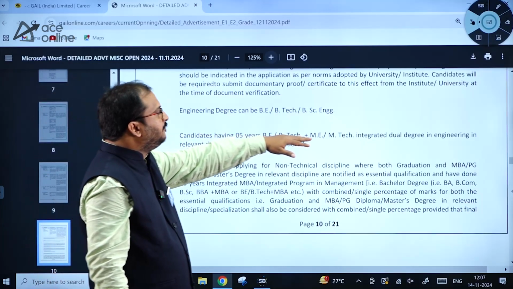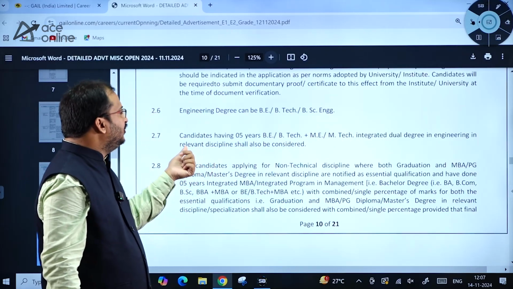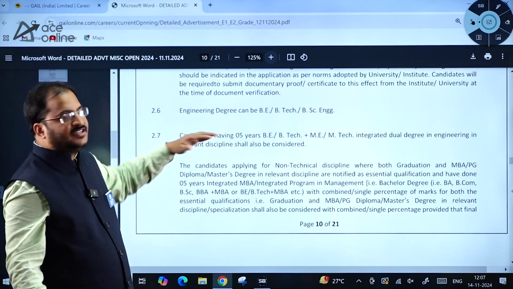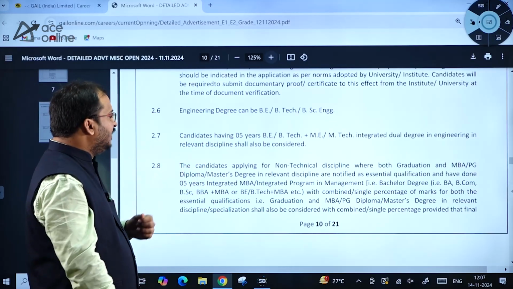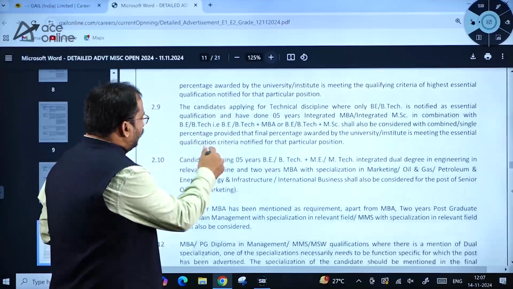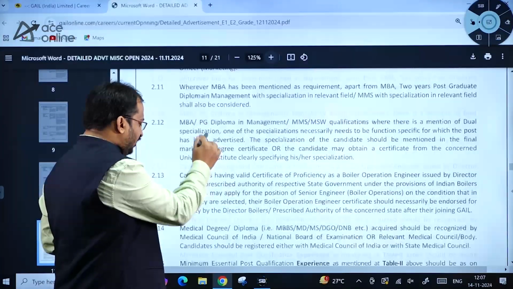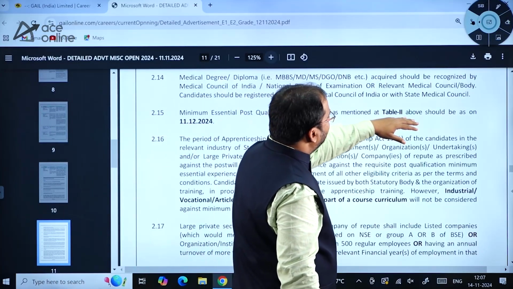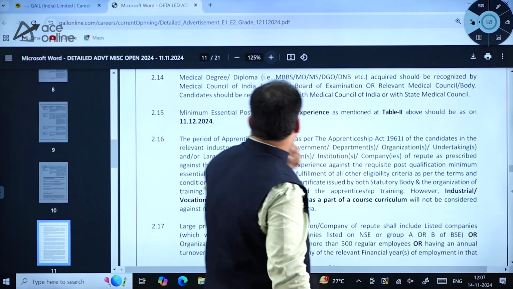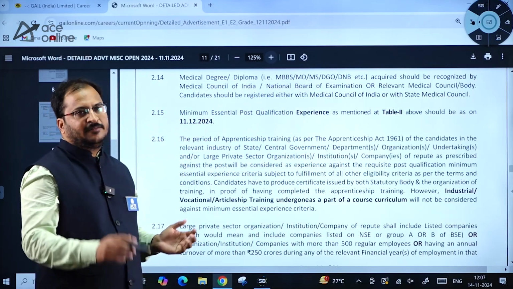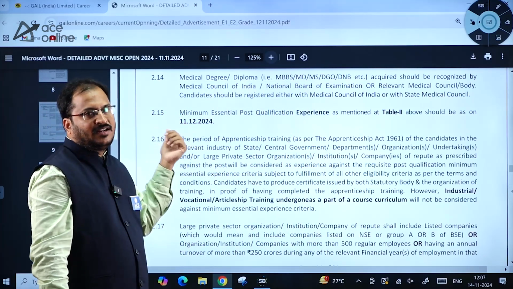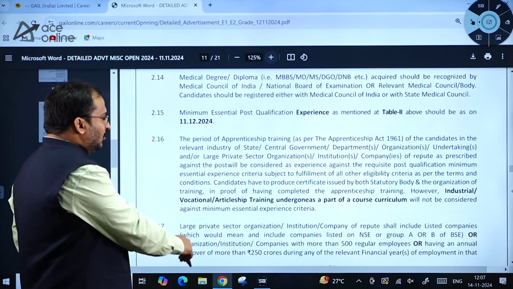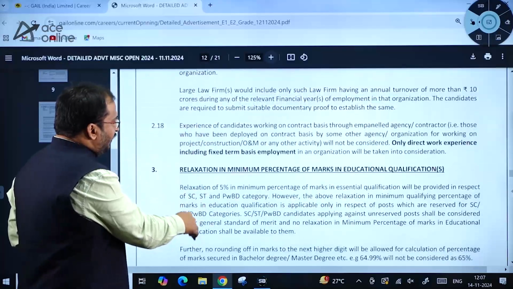Candidates having 5 years BE BTech plus ME MTech integrated dual degree in engineering in relevant discipline shall also be considered. Okay, so there will be consideration for 5-year degree programs also. Kindly go through this carefully. Right, so these are all the qualification required information already we have seen. Okay, so minimum essential post qualification experience as mentioned at table 2 above should be as on 11/12/2024, that means before December 11th this essential experience and qualification should be available. Okay, try to remember this carefully.